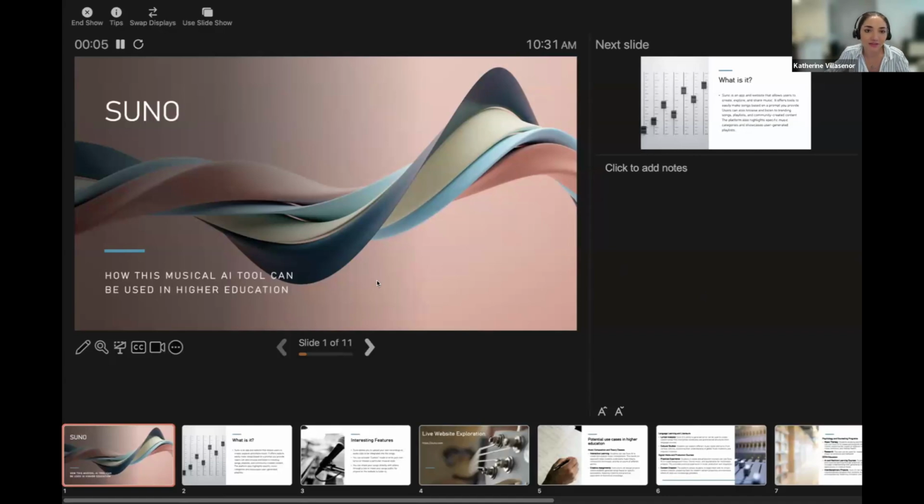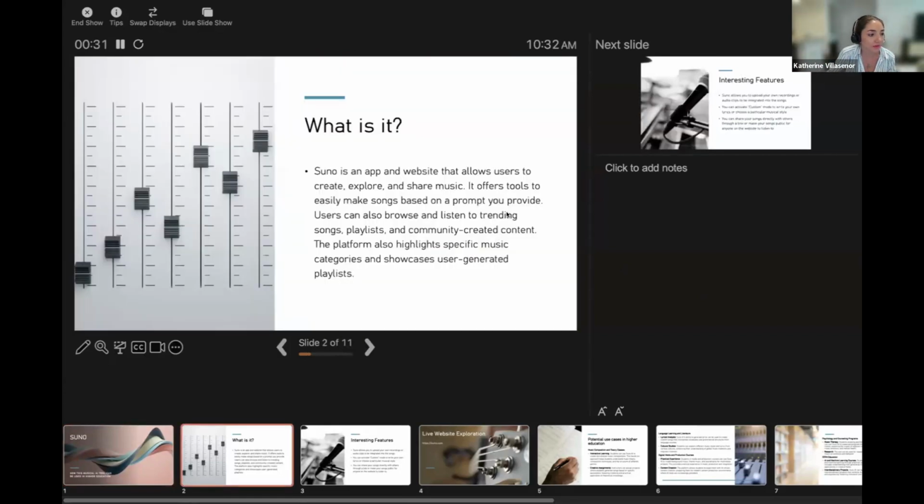So I'm Catherine Villasenor. I am the Data Analytics and LMS Specialist in the Office of Digital Learning. And today I'm going to be presenting Suno, which is a musical AI tool that can have a lot of use cases, I feel like, in a lot of areas, but specifically today we're going to be focusing on higher education.